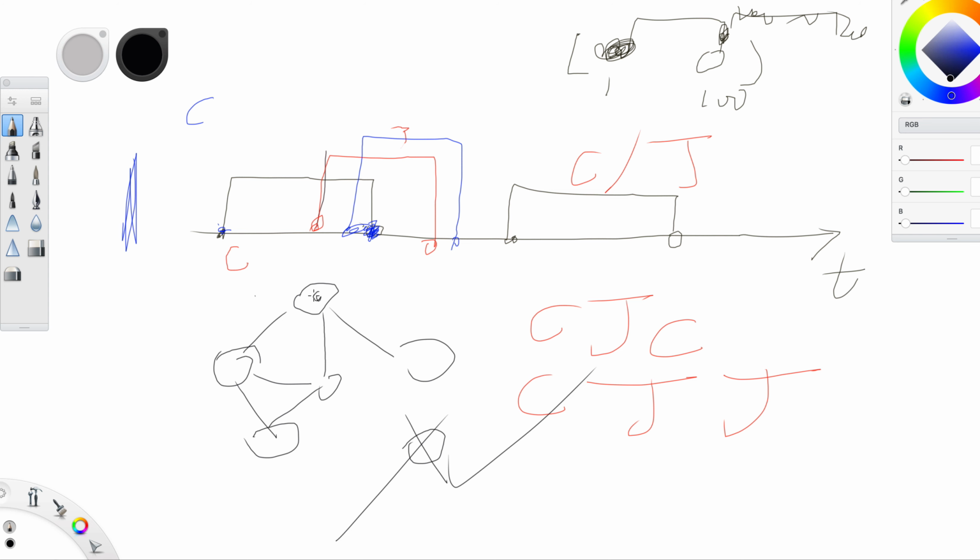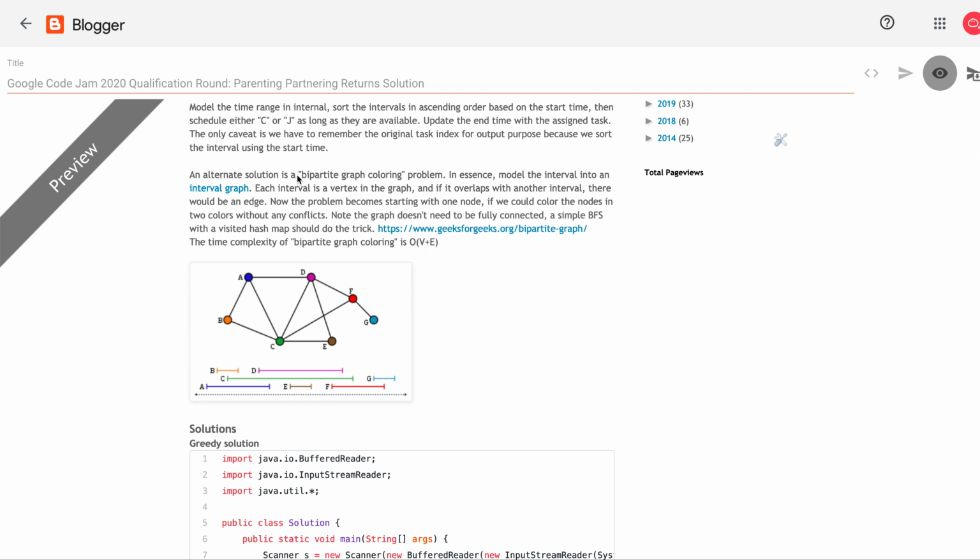Then let's say you push in this first node, and you can color all the neighbors to be J. Everything so far is good, so pop it out. And then for this J, C is already visited so you don't visit it, but you visit this node. You can say this can be colored as C, but this node is already colored as J. That means there's no way, there's no bipartite graph in this graph. So this is not a bipartite graph, and you should return impossible. The time complexity of this method is O(V+E). The tricky part is that you have to write a function to convert this interval into an interval graph.